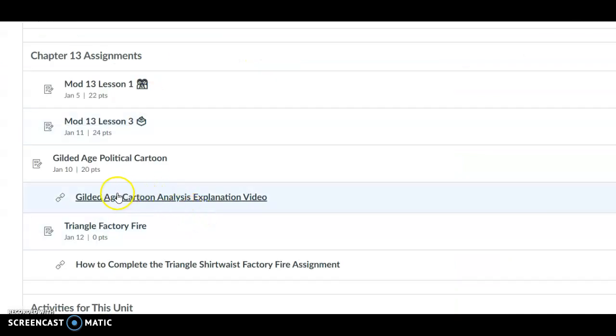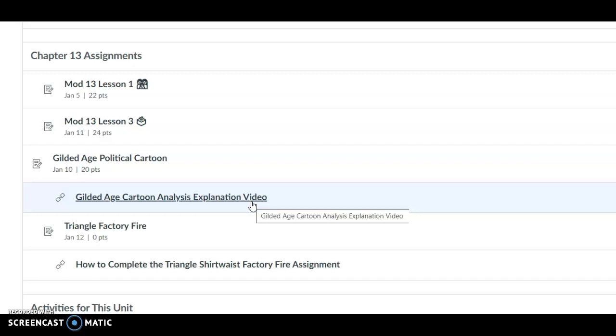Right below it, it says Gilded Age Cartoon Analysis Explanation Video. I made a short little video on how to complete the assignment. Since it's a little different than the reading worksheets that we normally do, I gave you a little bit more insight, and hopefully that helps explain what you're going to work on. So that's Monday: the Gilded Age Political Cartoon assignment.